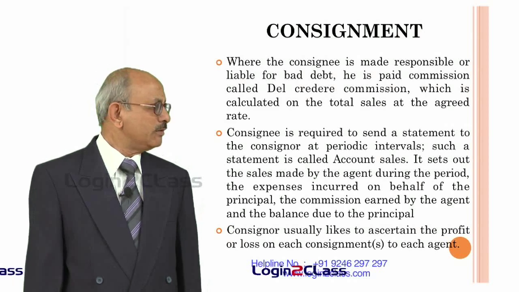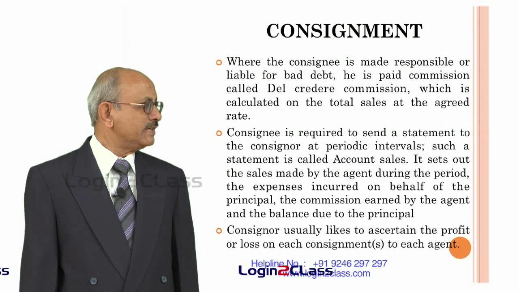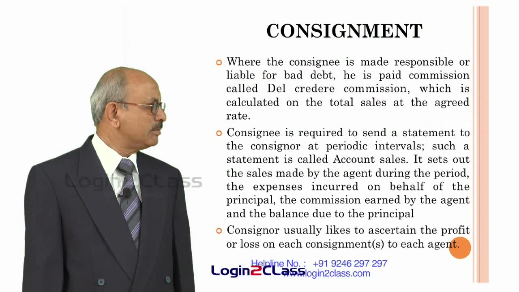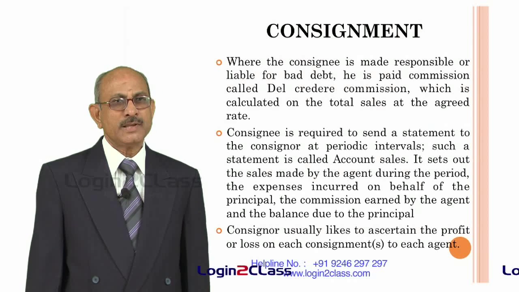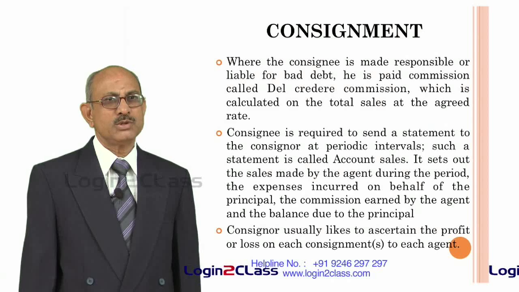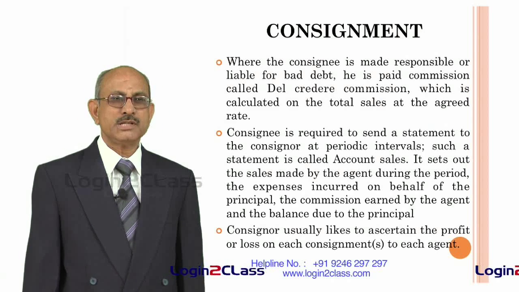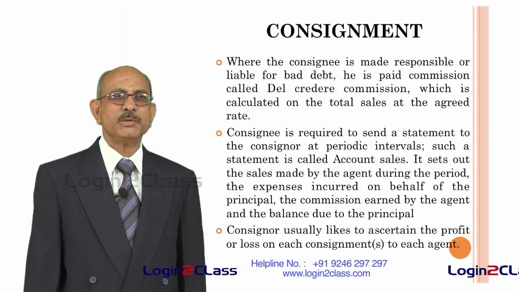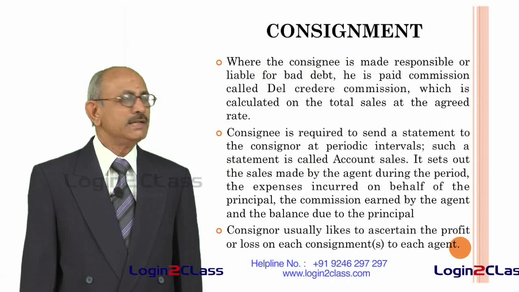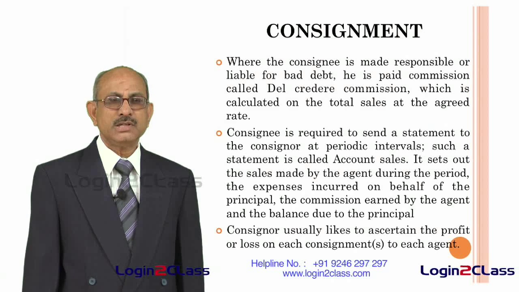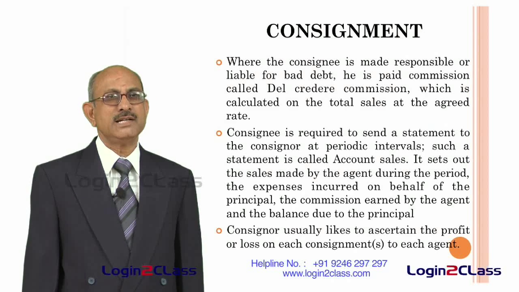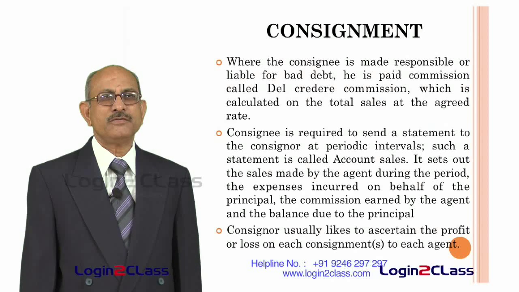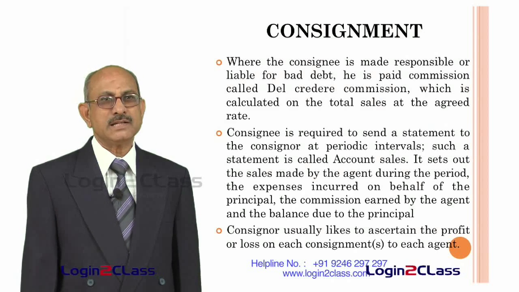And consignor usually wants to ascertain the profit or loss of each consignment to each agent. So, in order to ensure that whatever consignments have been sent to the agents, consignor would like to know what is going to happen to his business. That means he is interested in knowing the profit or loss incurred in respect of each consignment. For that purpose, he is required to maintain books of accounts, and he is required to pass certain entries, so that he is able to ascertain separately profit or loss made on account of each consignment.